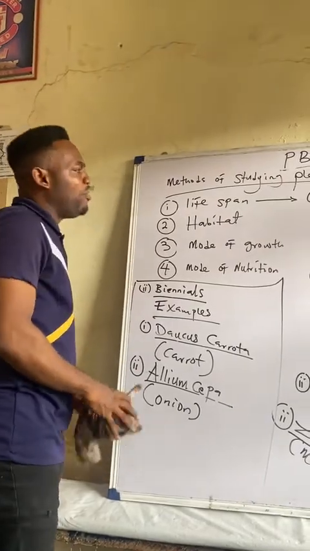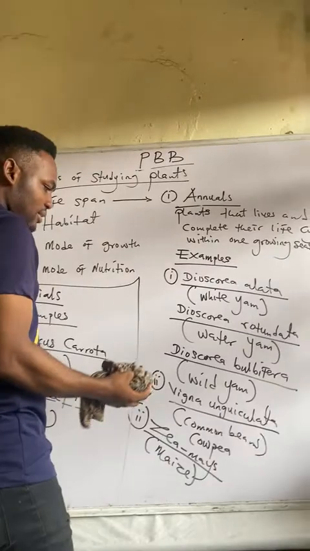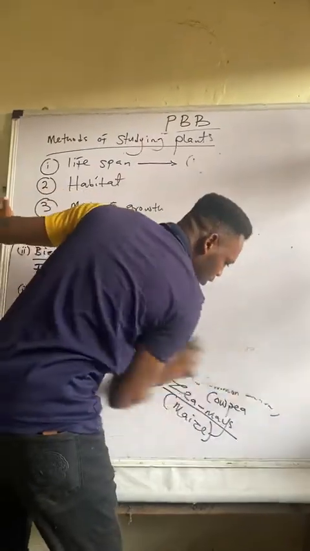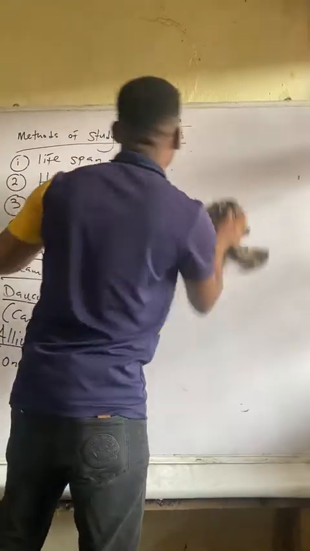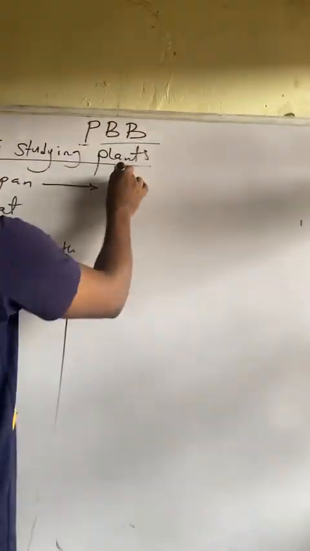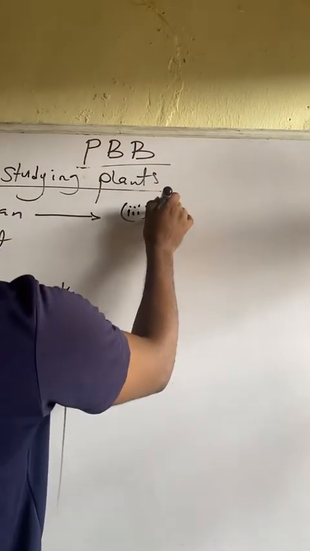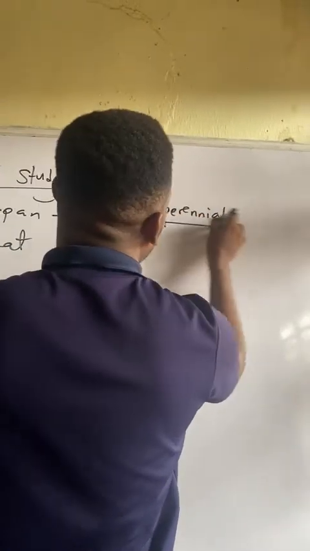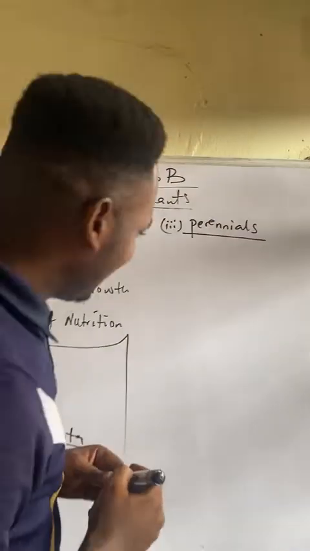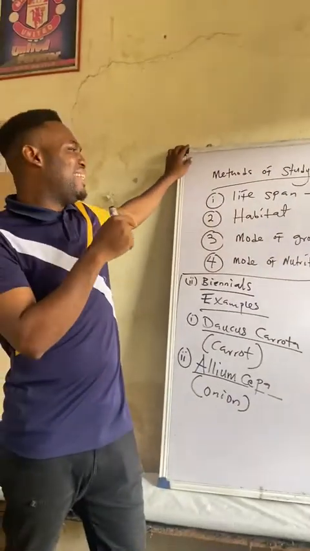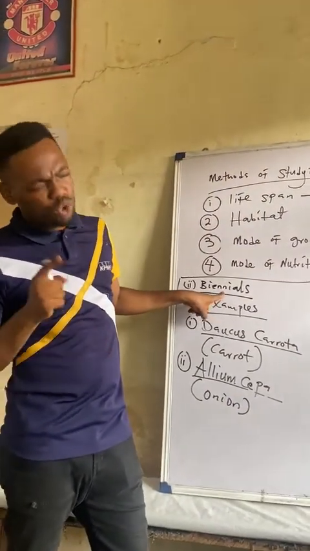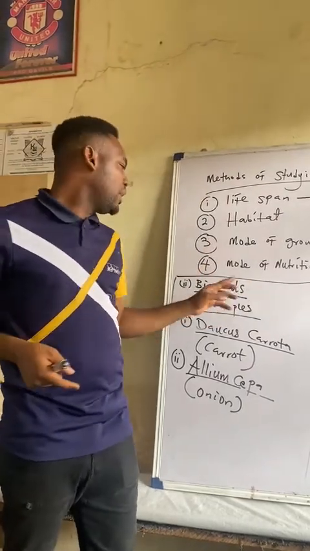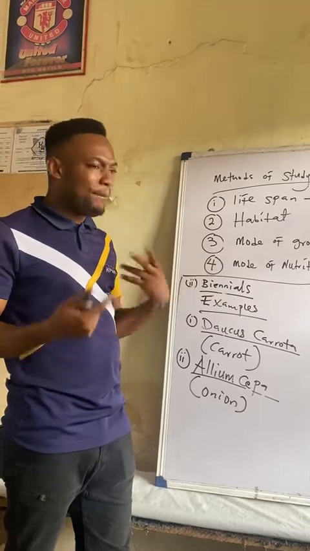Then number 3 group of plants we have under life cycle are called the perennials. Perennials. What are perennials? Very important. Perennials are plants that outlive the biennials. What do we mean by this? They live and survive more than the biennials. They outlived the biennials and therefore persist from year to year.